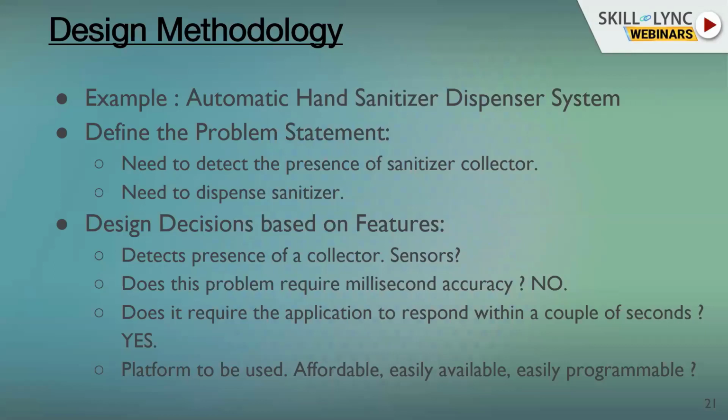So how do you detect the presence of a collector? Some kind of sensor you will need, right? Now, does this problem require millisecond accuracy? The obvious answer is no, it doesn't. If you detect the hand in 100 milliseconds or 200 milliseconds or 300 milliseconds, it wouldn't make any difference to the user. The user would probably not even notice it, right? So then it's definitely not a hard real-time system.